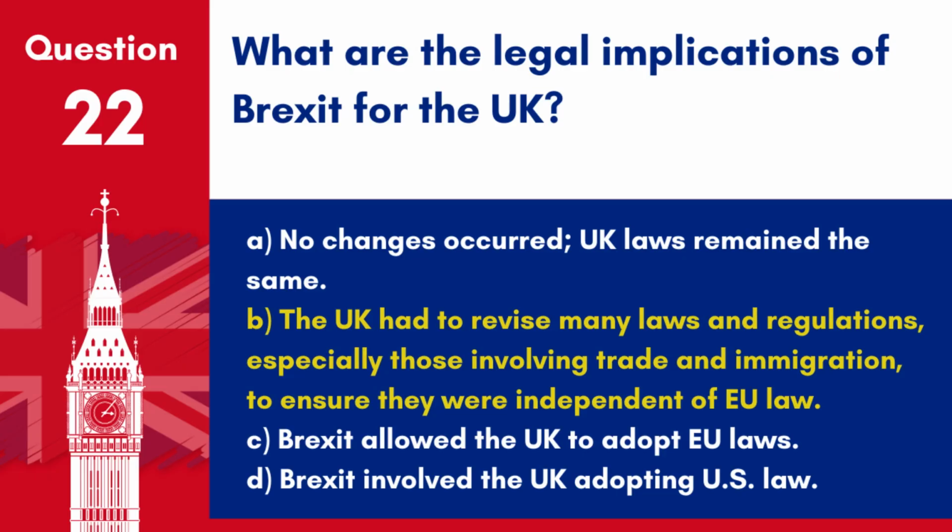Answer. B. The UK had to revise many laws and regulations, especially those involving trade and immigration, to ensure they were independent of EU law. This was necessary to accommodate the new status of the UK outside the EU.